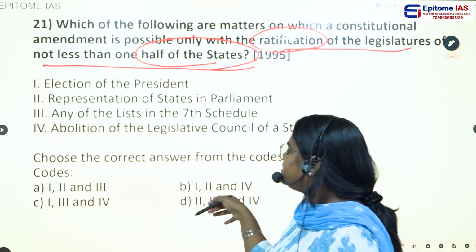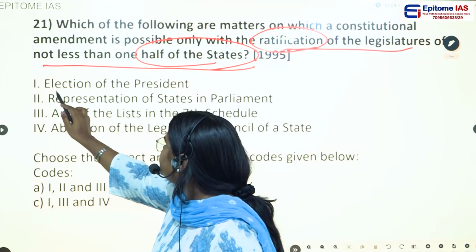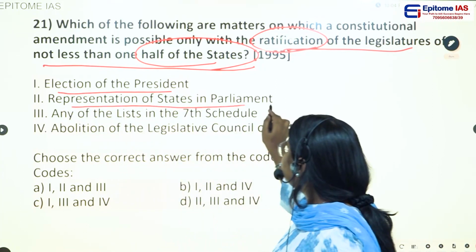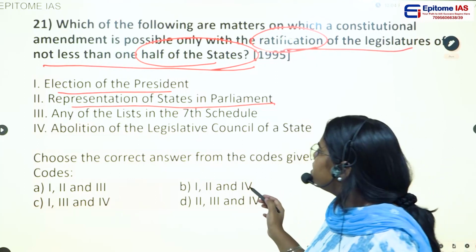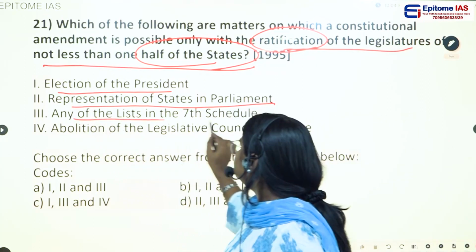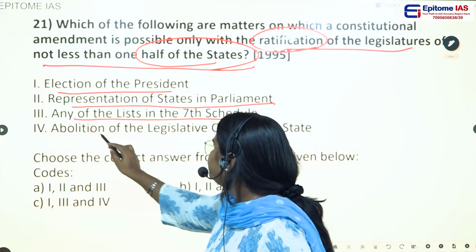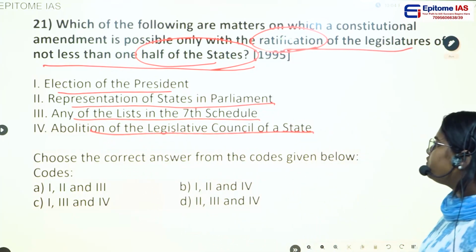What options have they given? Statement 1, election of President. Statement 2, representation of states in the Parliament. Statement 3, any of the lists in the 7th Schedule. And statement 4, abolition of legislative councils of a state.